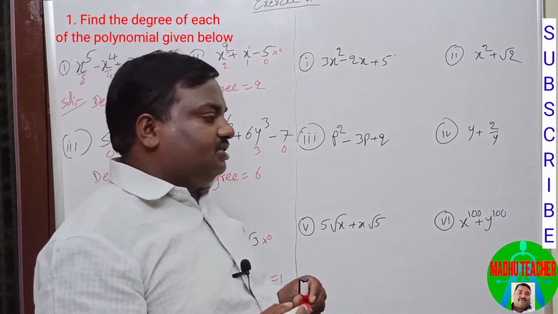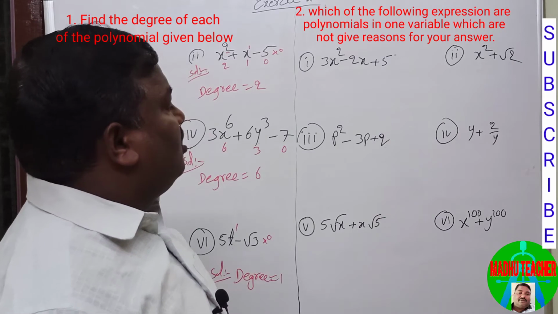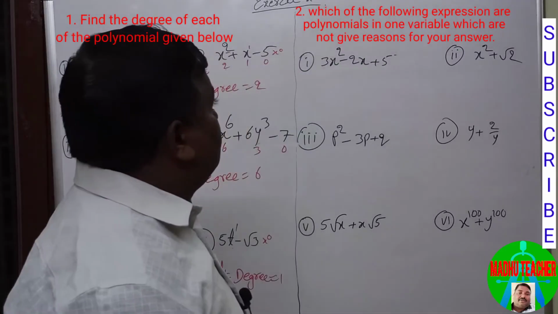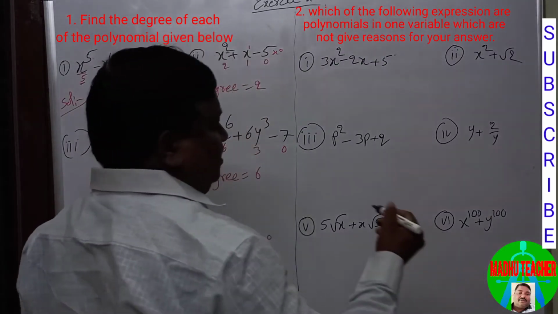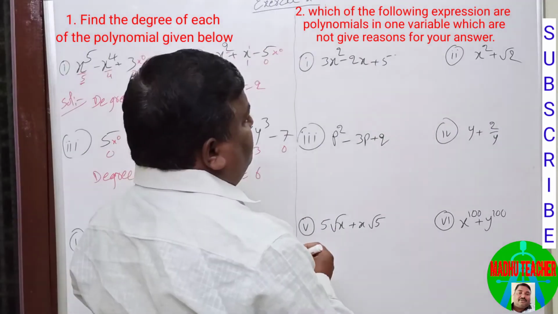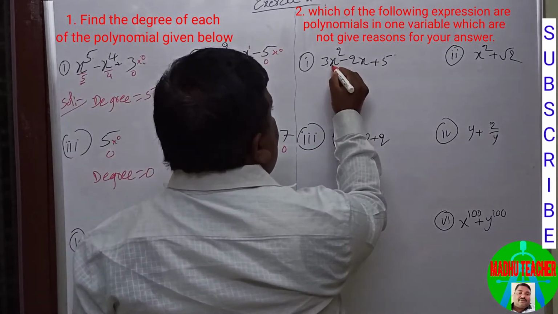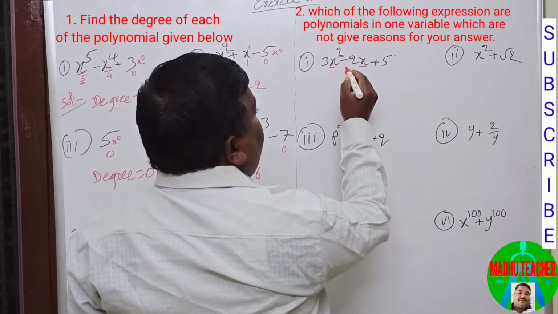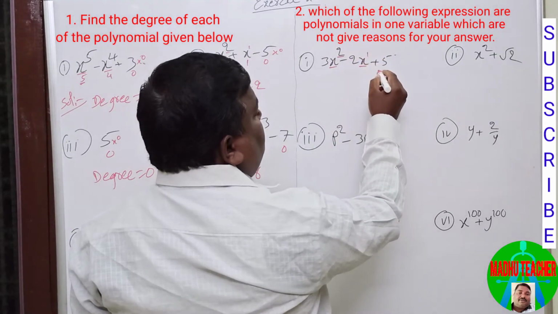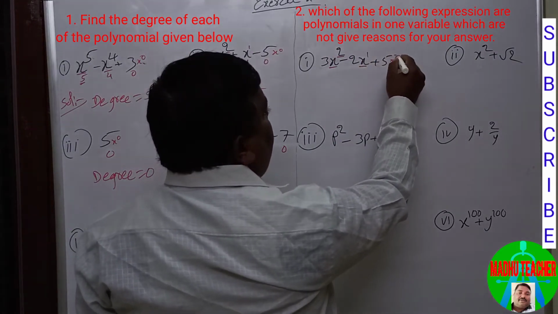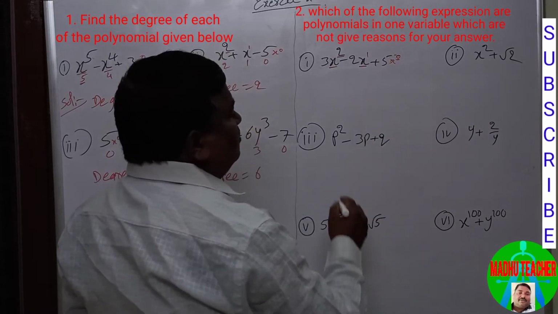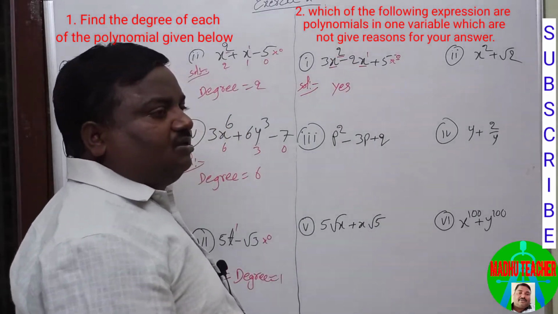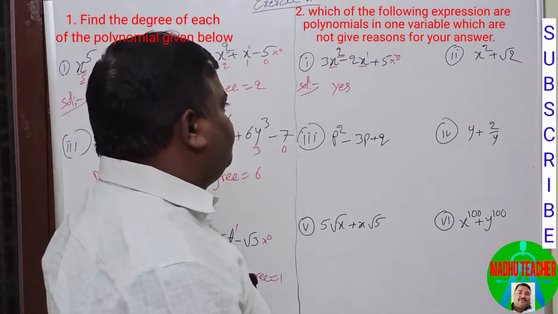So next, second bit. Which of the following expressions are polynomials in one variable and which are not? Give reasons for your answer. So first one is 3x plus 5. It has only one variable and it is also a polynomial because its exponents are not negative: 1 is a positive number and x to the power of 0 is also not negative. Therefore yes, it is a polynomial in one variable.